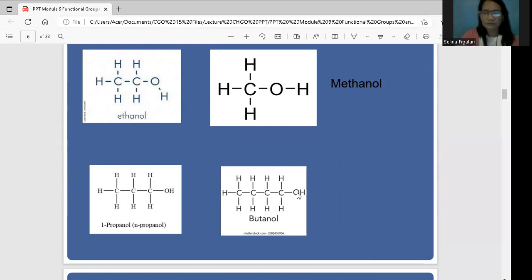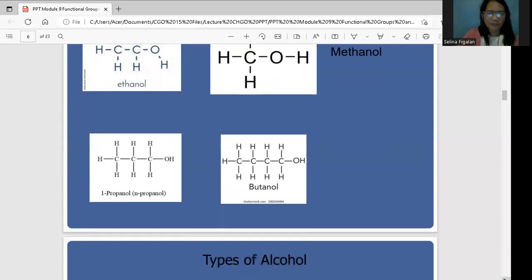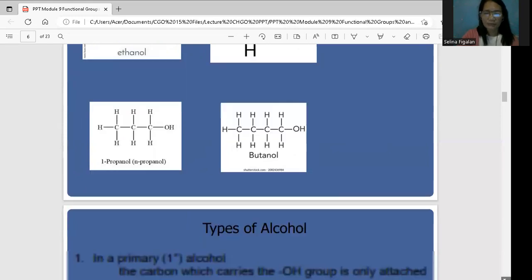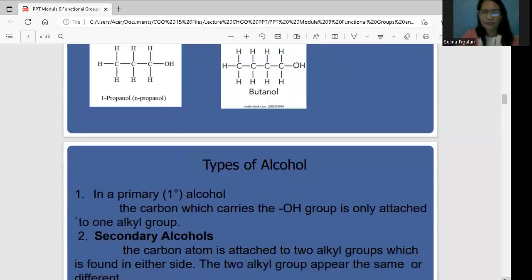But the types of alcohol belong with the number of carbons attached to our OH. If you notice, they have numbers of carbons, and for example the propanol is attached to the hydroxide, but it has other attachments too. So this is your carbon, it is attached to two hydrogens, then the carbon. So let us tackle it one by one. What are the types of alcohol?